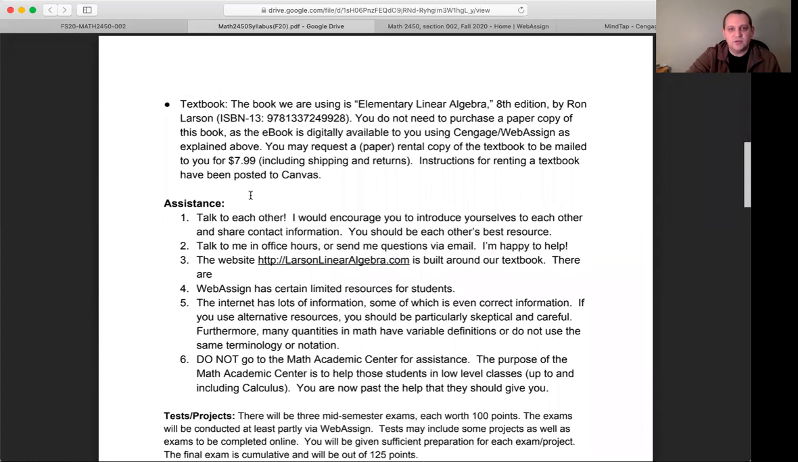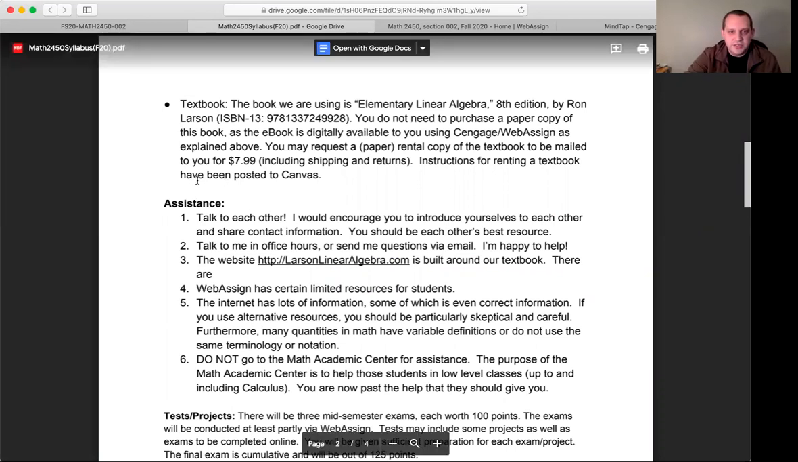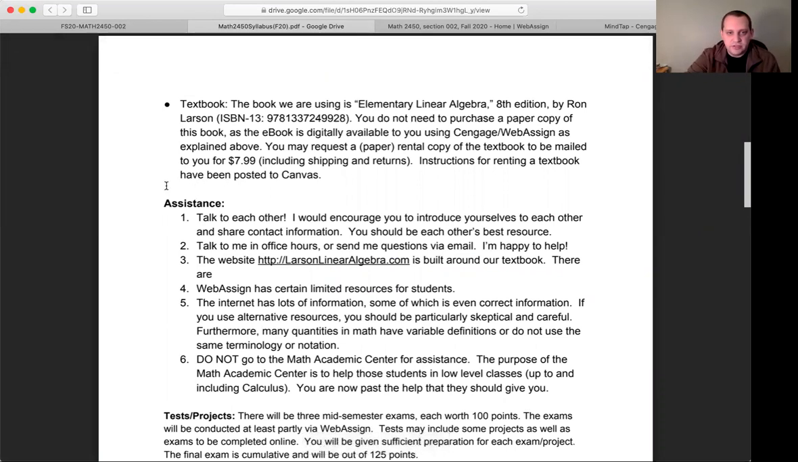If you want to have an actual physical copy of the book, you can get one for $7.99, or rather you can rent one for $7.99. And it's not an actual book. It's a 3-hole punch version of it, but it's pretty cheap. It's $8 including shipping and returns. And so you can rent that for the semester.